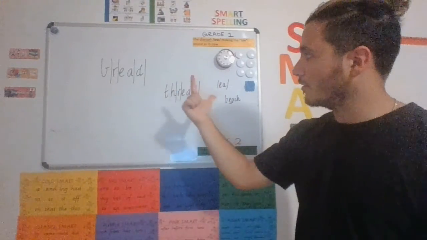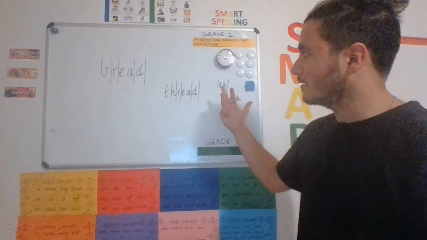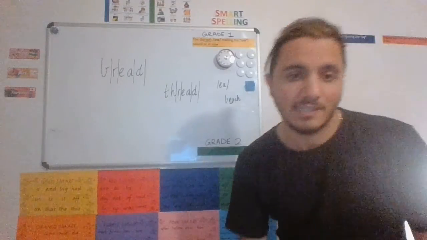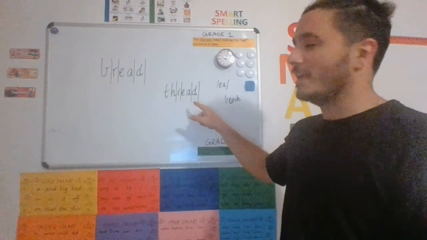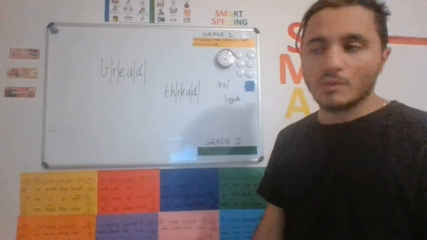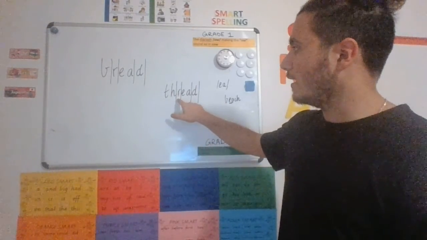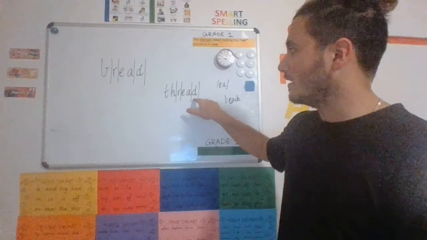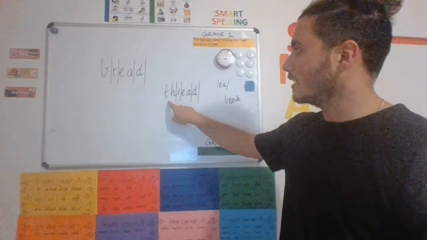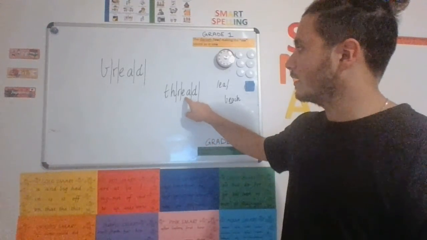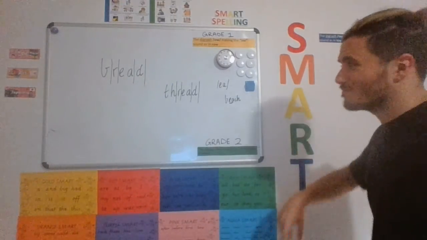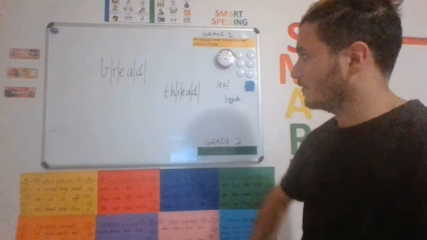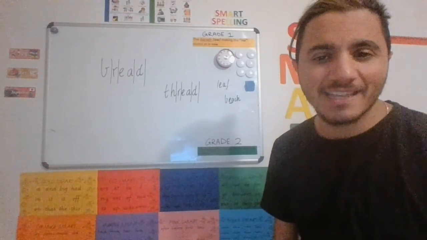So we've got D. The letters in thread, we have TH, R, E, A, D. Say it with me. TH, R, E, A, D. Your turn. Good job. Which part do you need to remember? Focus of the week, EA making the E sound.